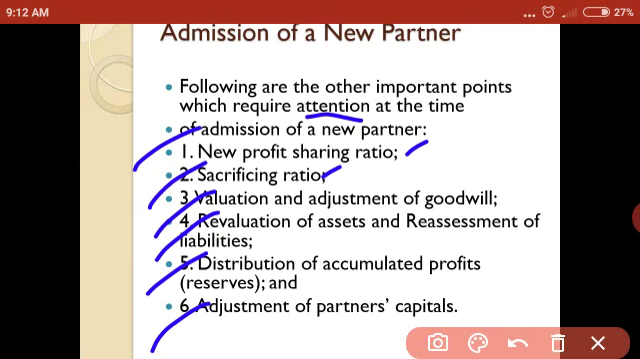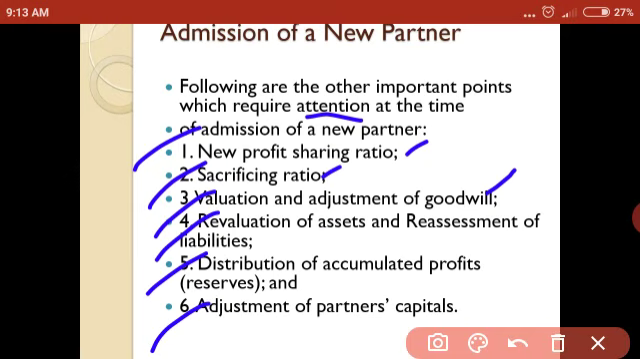Next is valuation and adjustment of goodwill. When a new partner is admitted in the partnership business, goodwill of the firm should be valued in accordance with the agreement among the partners, and it should be duly adjusted in the books of accounts. Goodwill is the extra value attached to the business. It is nothing but the good name or reputation of the business, and this goodwill is brought with a premium by a new partner.